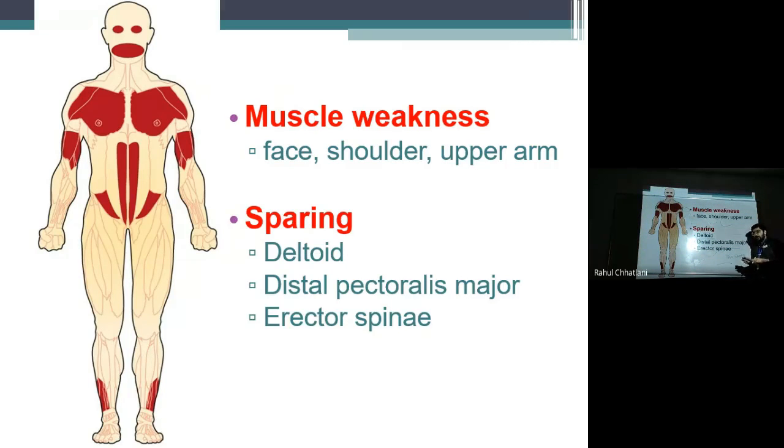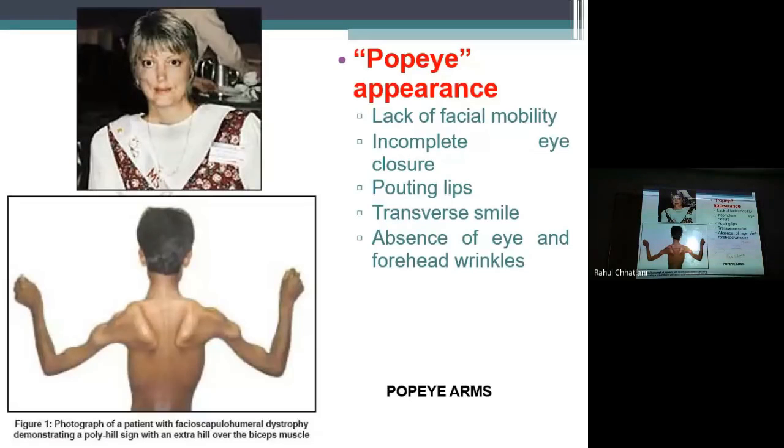This is again dependent on the genes that are involved. Within a lineage, there is this sparing. There is no particular other reason why these are spared and others are most involved. So the appearance which you get from these muscles being affected is termed the Popeye appearance.